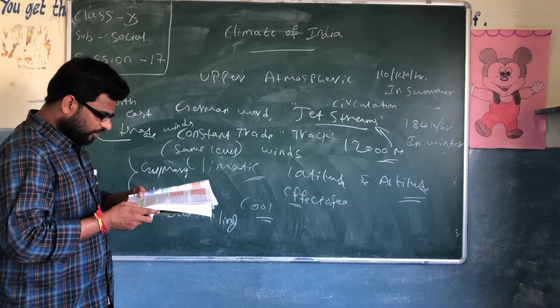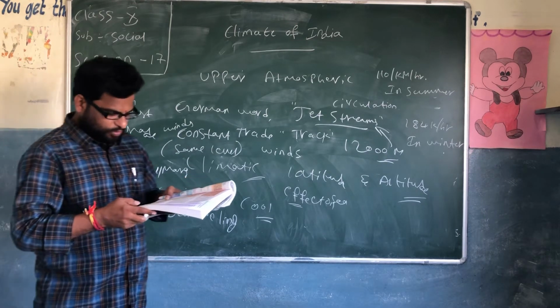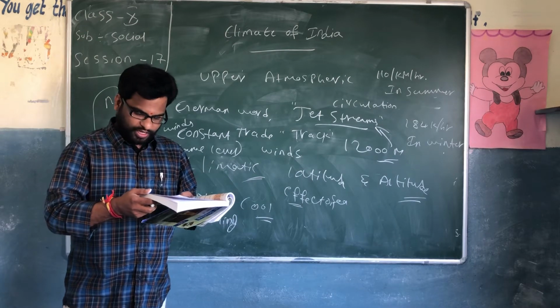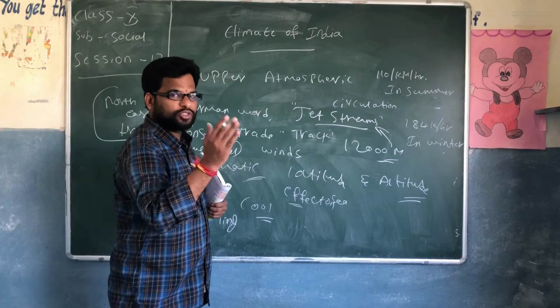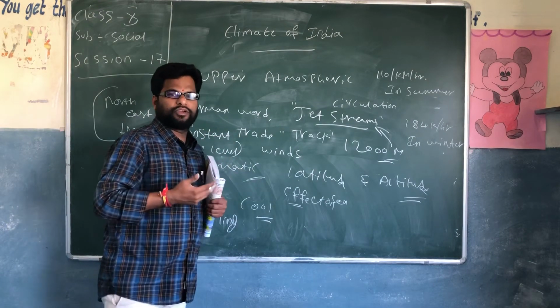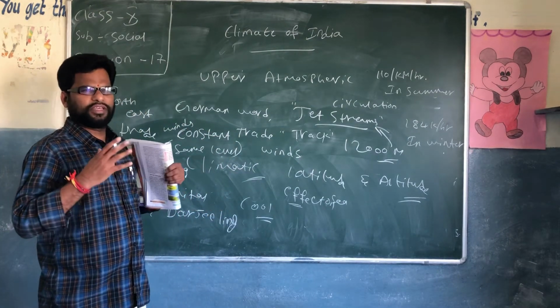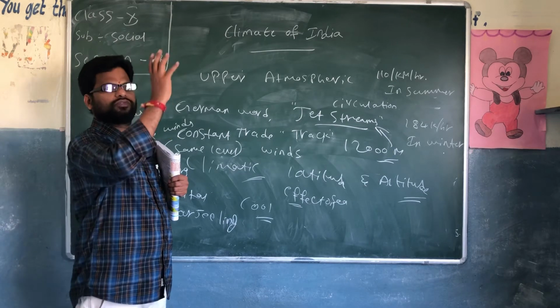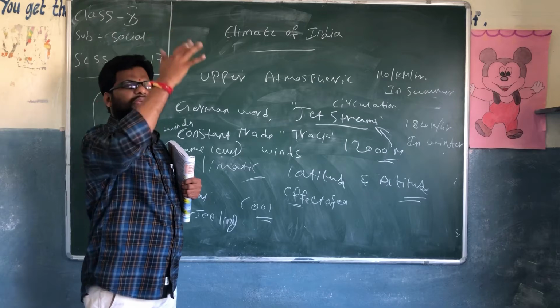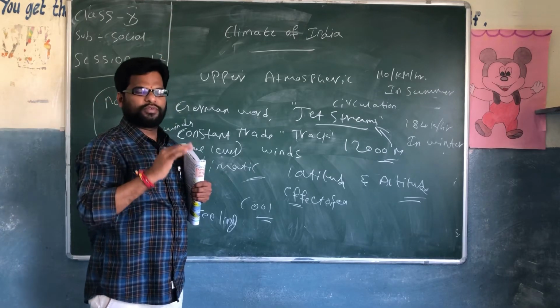This cooling effect of the easterly jet stream causes rain from clouds already found over this latitude, 25 degrees north. As I said, before the rain we get heavy winds, heavy storms, and the climate becomes cool. After that, the clouds in the upper atmosphere turn into water and we see it in the form of rain.